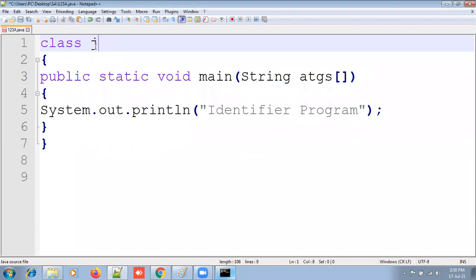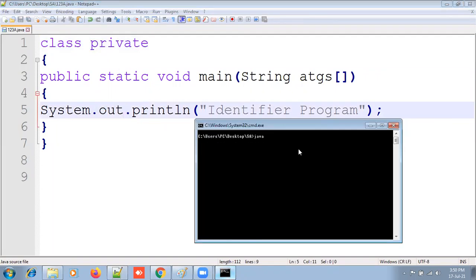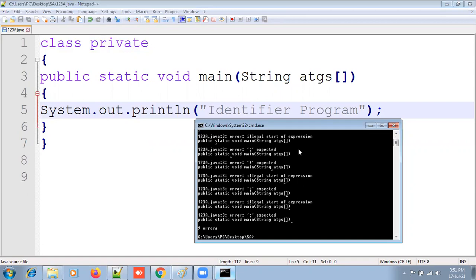Third thing, I can give my class name as private, declared with private. Now javac 123A.java, that is my file name. See what it is showing.